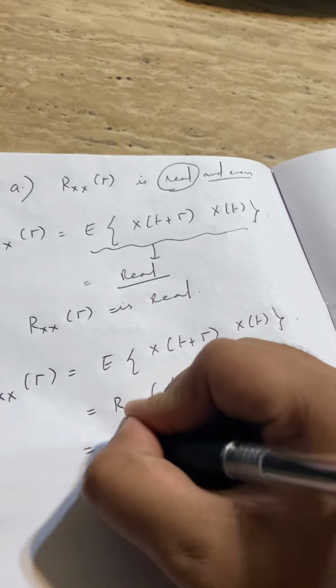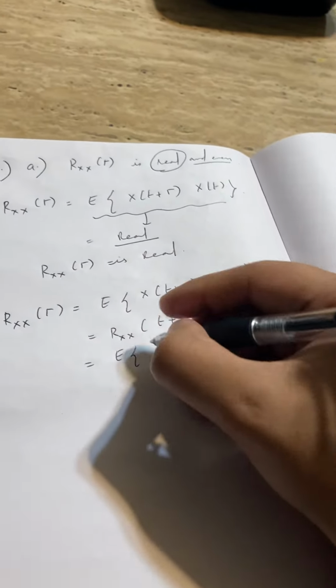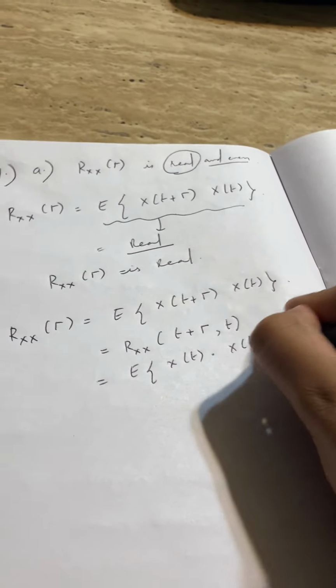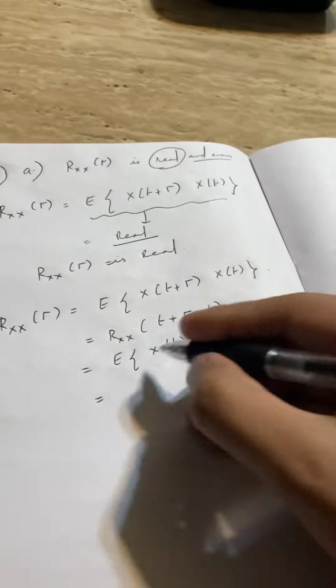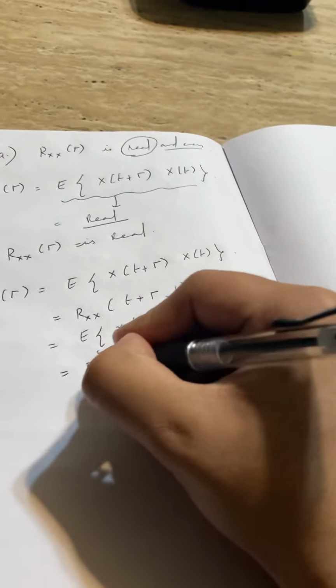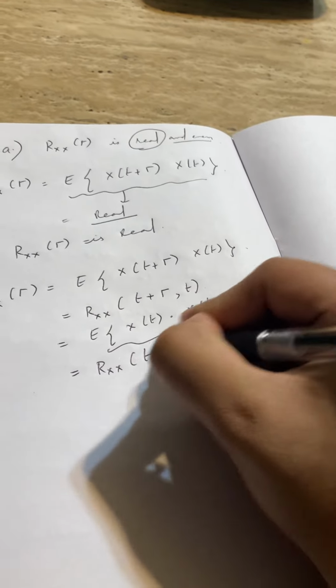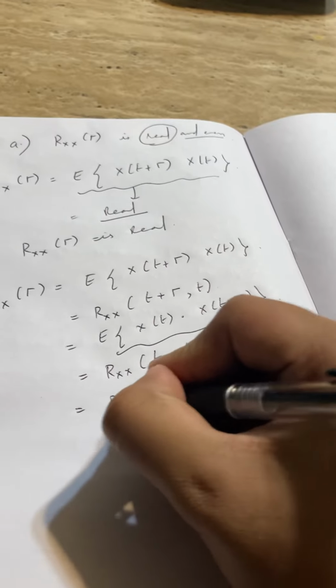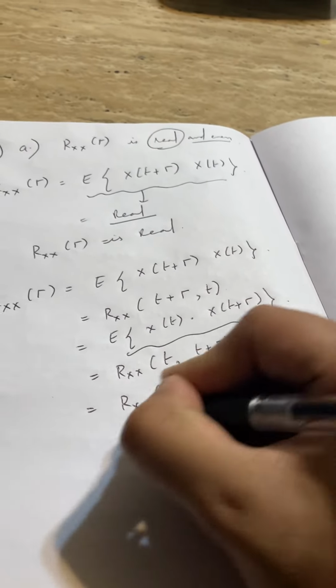This can also be written as E of x of t into x of t plus tau, which can be written as Rxx of t comma t plus tau. So this is equal to Rxx of minus tau.